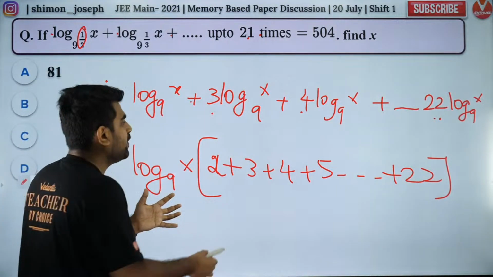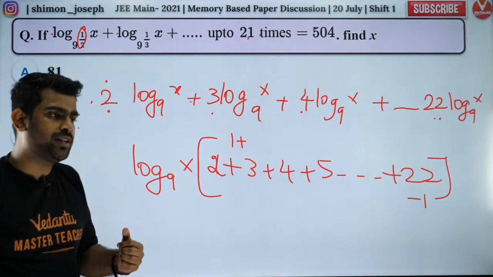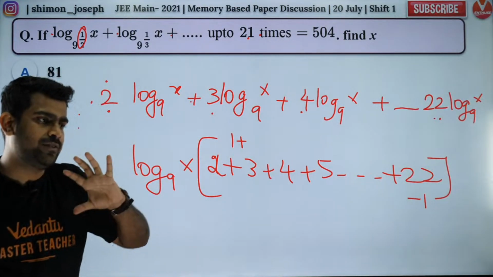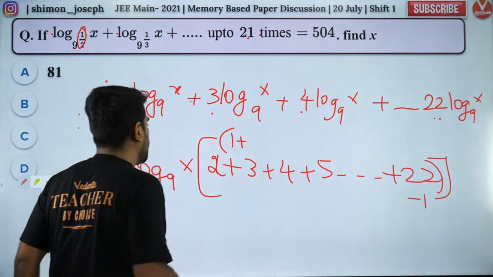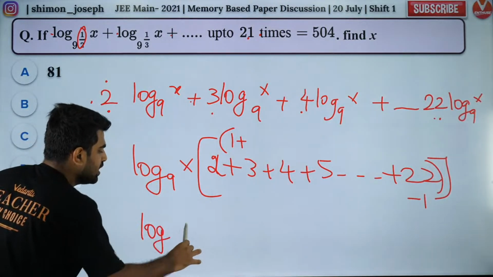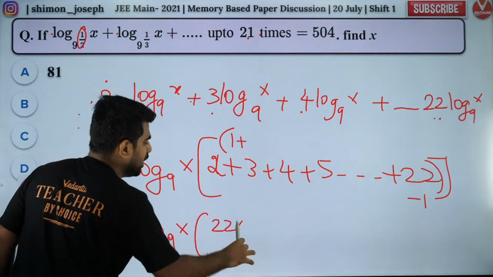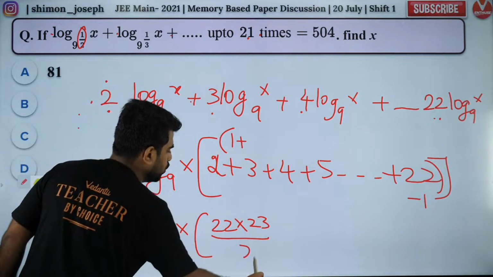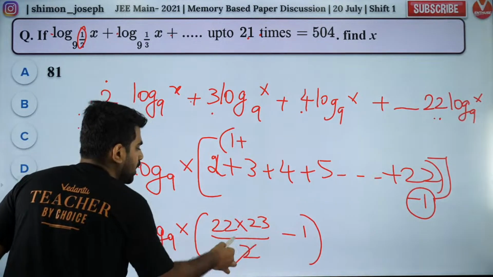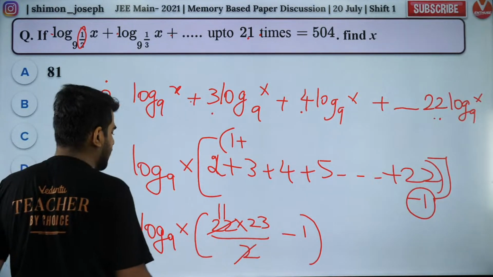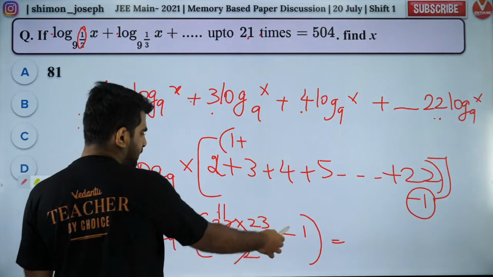So now I will add 1 and I will subtract 1. Are you all happy? Everybody cool with that? Very, very good, boys and girls. So now I'll add from 1 to 22. What is the summation of 1 to 22? Summation of 1 to 22 is direct formula: n into n plus 1 by 2, minus 1. Why minus 1? Because you have minus 1 here. So 11 times 23 is 253, 253 minus 1, 252.